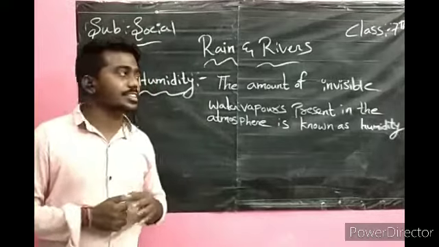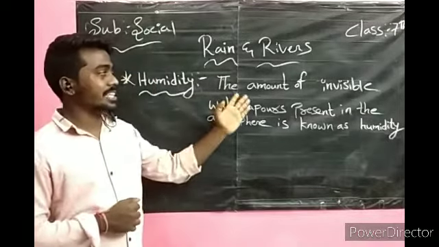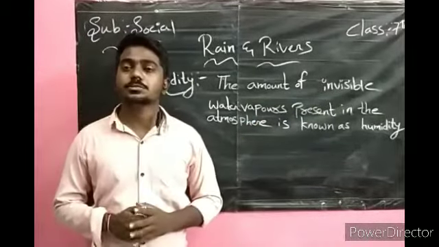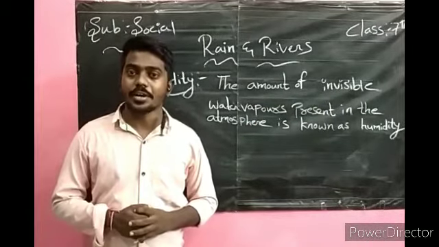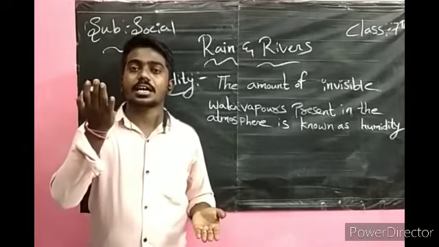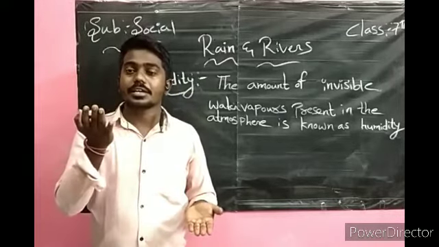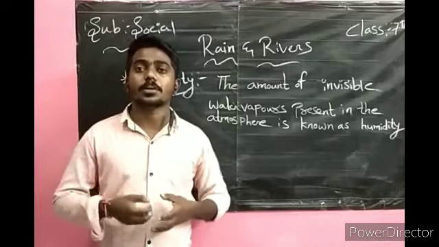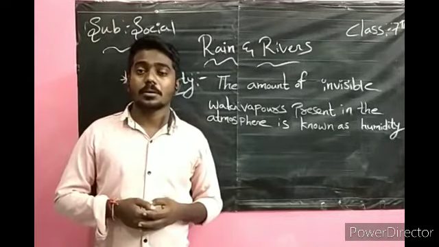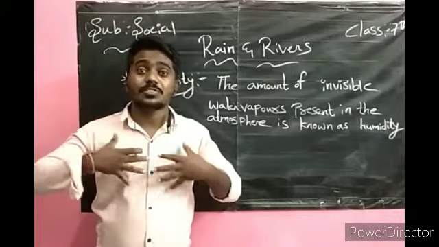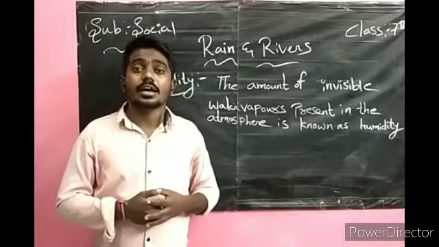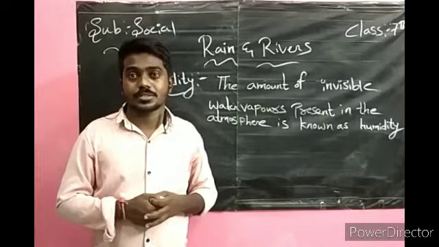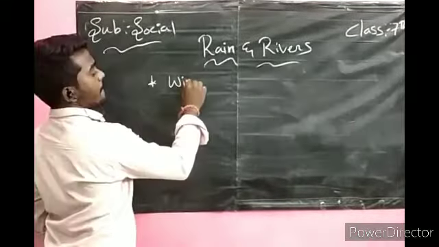That is called humidity. When the temperature and the humidity increase, then we feel uncomfortable because the temperature is cool, but the sweat is coming out of the body and that does not evaporate quickly. Okay, this is about the humidity.